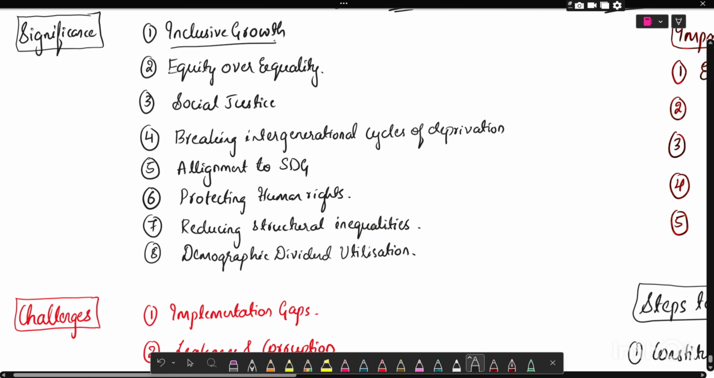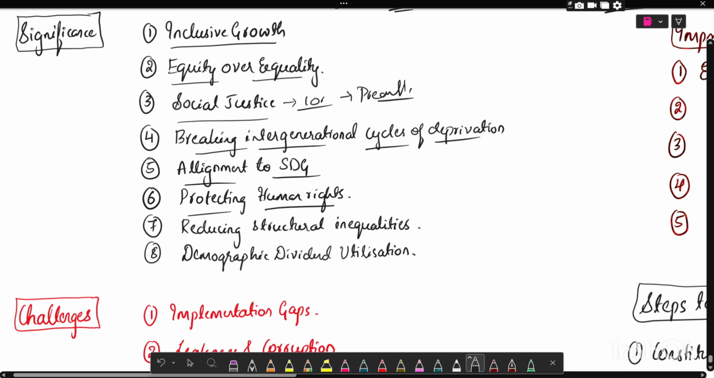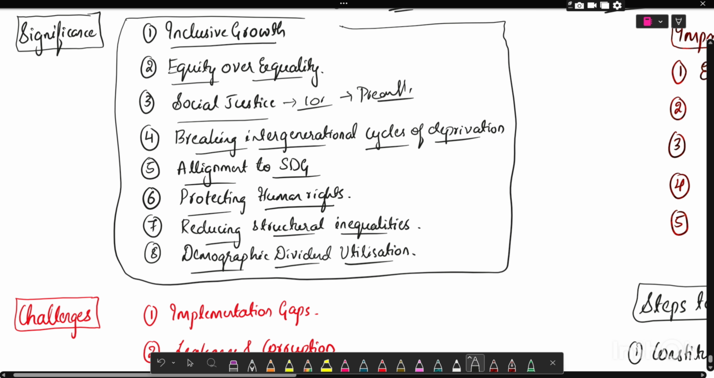First, it promotes inclusive growth. It ensures equity over equality. Social justice is a core feature of the Indian Constitution, which is mentioned in the Preamble. Other points are breaking intergenerational cycles of deprivation, alignment with the SDGs, protecting human rights, reducing structural inequalities, and demographic dividend utilization. These are the same points you can write in every answer on the vulnerable sections. For example, if there is a question on women, the same points can be written, but the examples change.